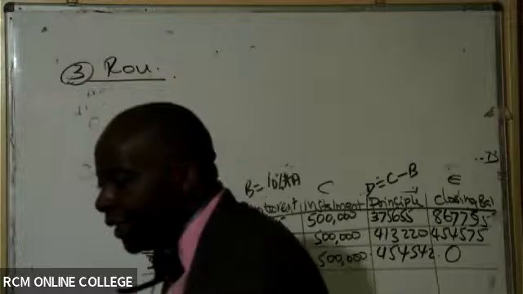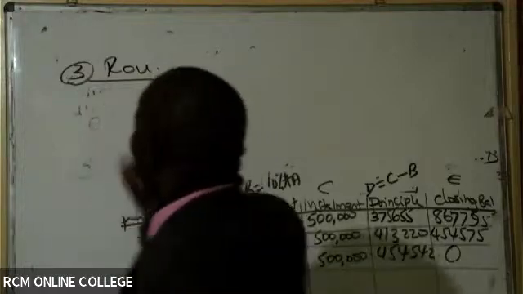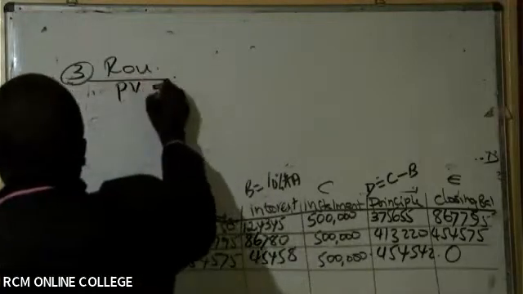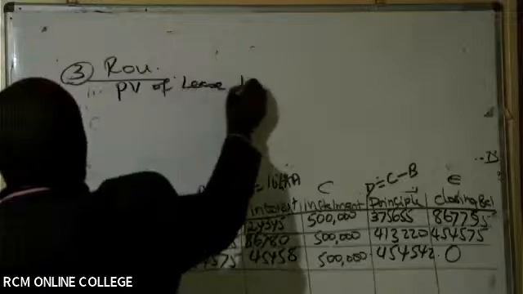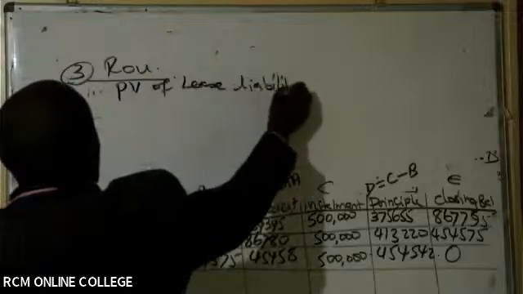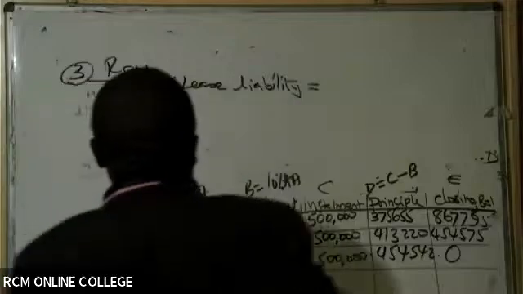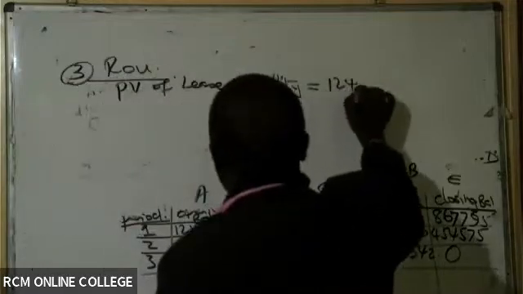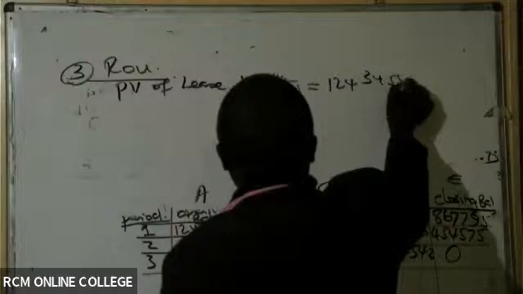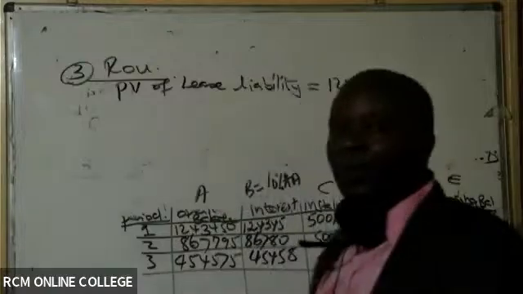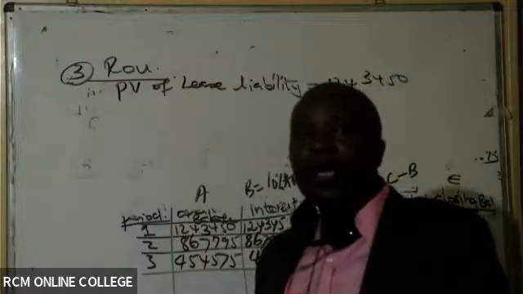So how do we get this right of use? To get right of use, you will take the present value of lease liability, which in this case is 124,3450.